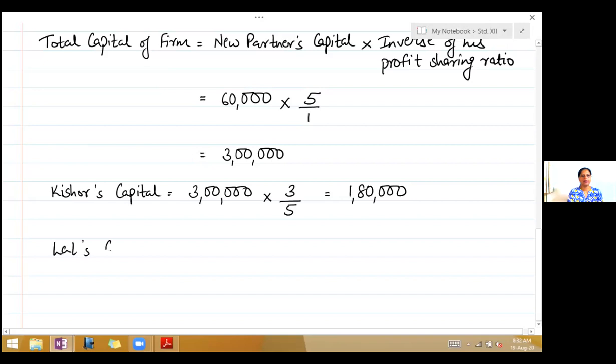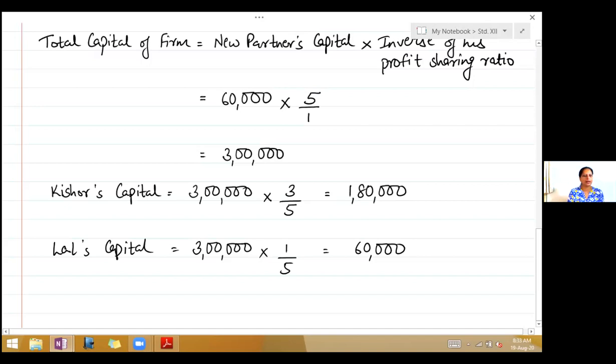Lal's capital. Again take capital of the firm, that is 3 lakhs, into the new profit sharing ratio of Lal is 1/5. So that gives you 60,000. So we have got all the capitals. It is Kishore's capital 1,80,000, Lal's capital 60,000, and we already know the new partner Ram's capital is also 60,000.